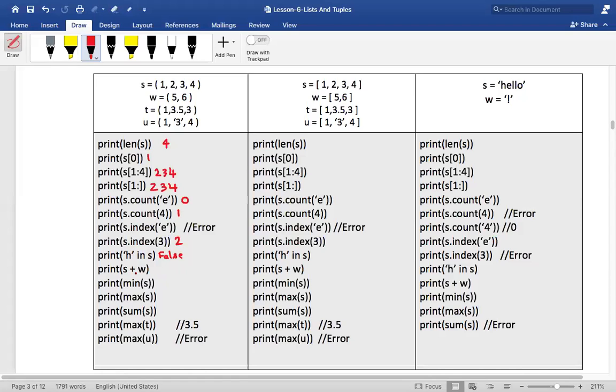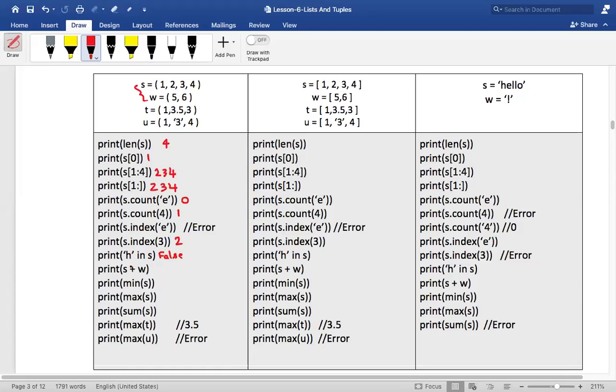Now, what will happen with S plus W? Listen to me very carefully. It would concatenate both. It will not give you an error, it will concatenate both. That is 1 2 3 4 5 6, both will get concatenated. Hello, listen to me here.